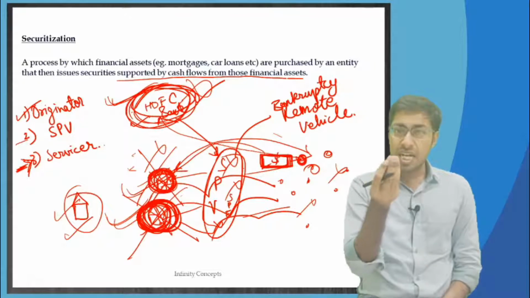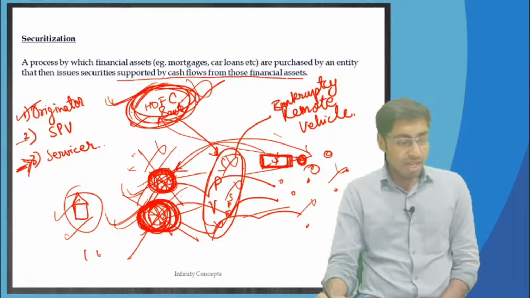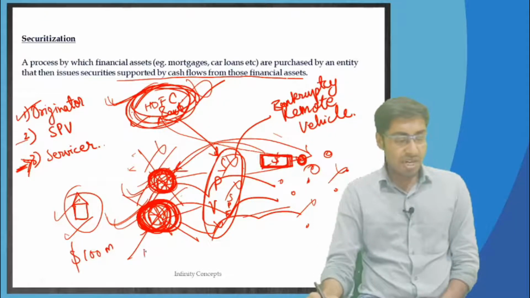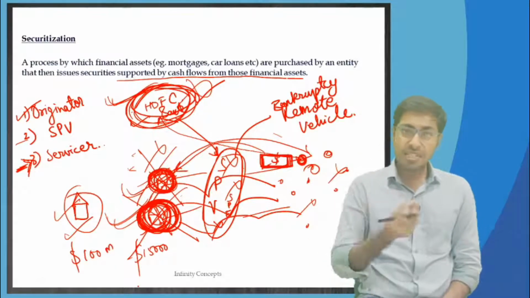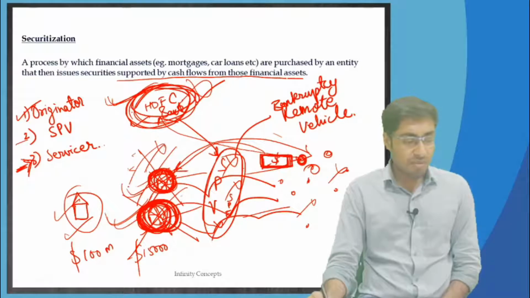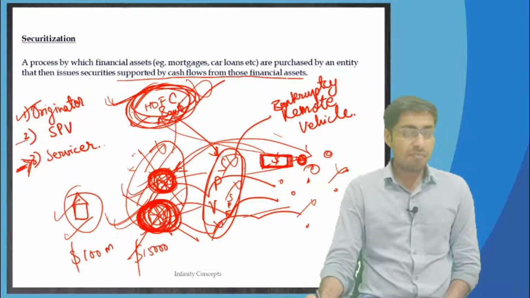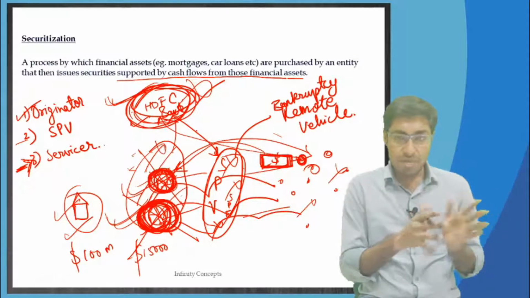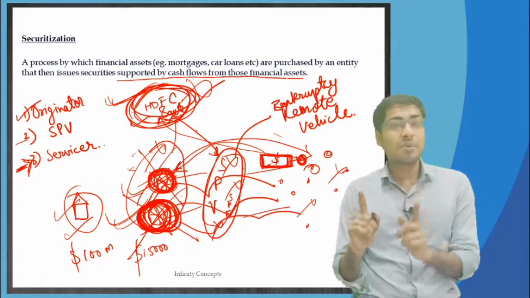No doubt it will be charging some minimal fee, like out of $100 million every month, hardly a few thousand dollars, like $15,000-$20,000, will be the fee that will be charged, right? So that is a very minimal fee out of whatever money they get from here. Again, there is a lot of scribbling, but I have explained to you quite a lot of times what the securitization process is.